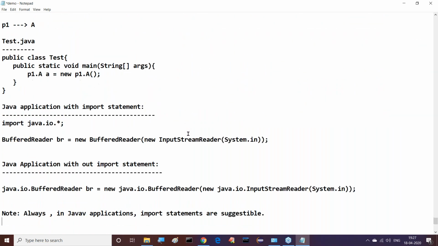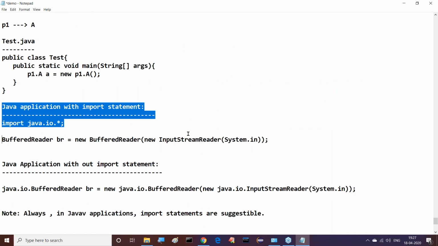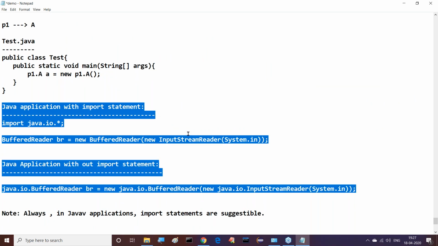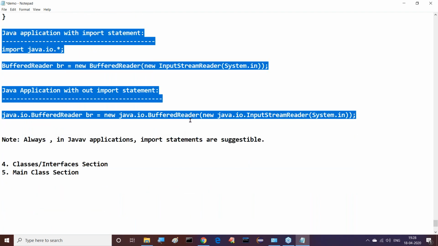There is one point given here: a Java program with an import statement and a Java program without an import statement. Both we provided. Finally, we concluded that in Java applications, import statements are suggestible.